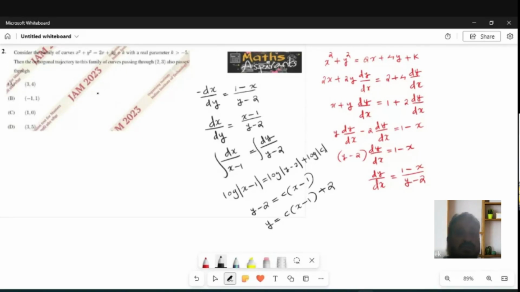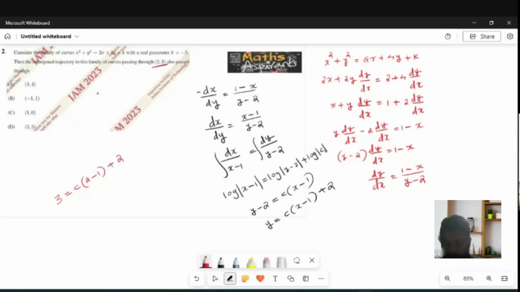This is my curve. Now they are telling that the orthogonal trajectory to this family of curves passes through 2, 3. So just substitute that value and find the value of c. Whenever y value is 3, c into x value is 2, 2 minus 1, plus 2.